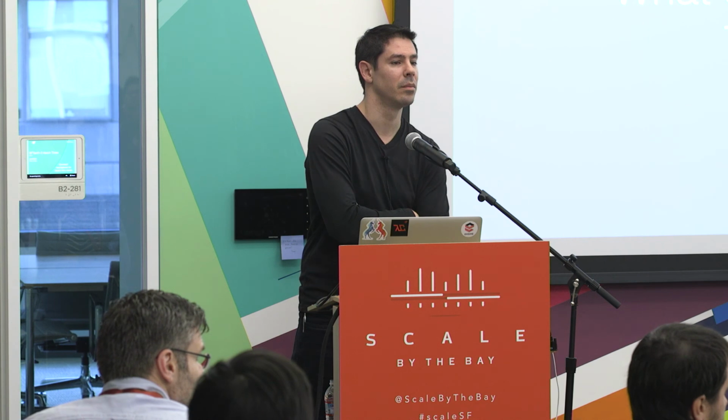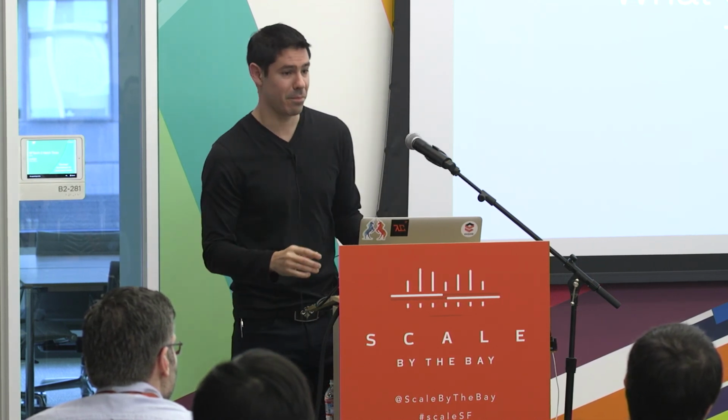Is there a way to model more than one dependency state? Right now, I don't know. I haven't thought about it. That's interesting. All right. Thanks, guys.